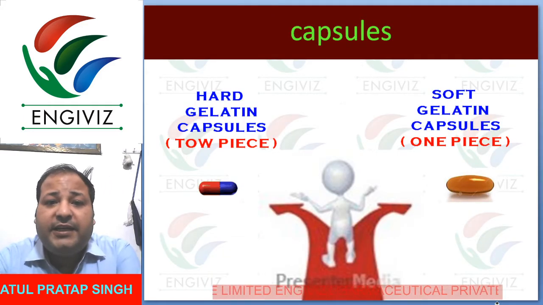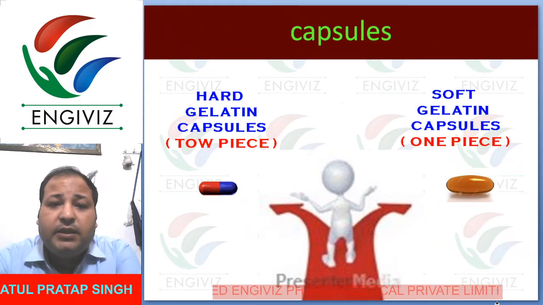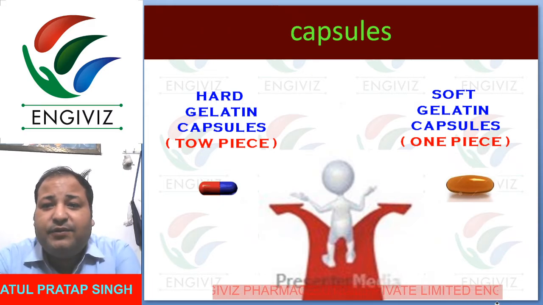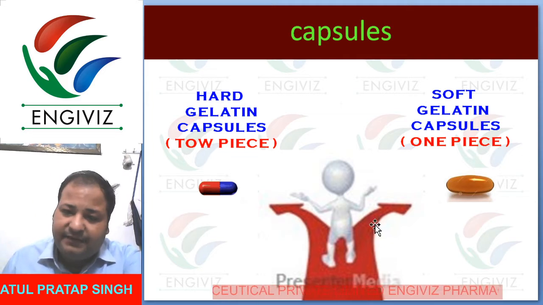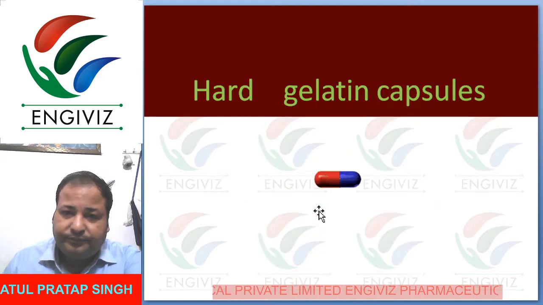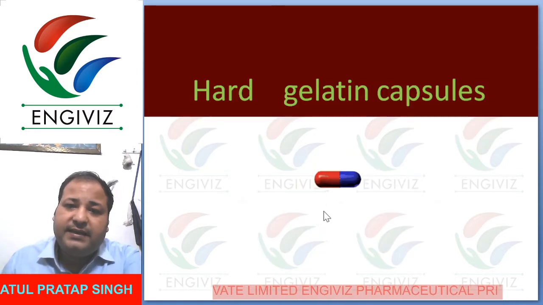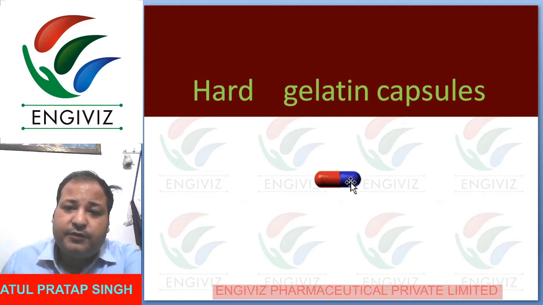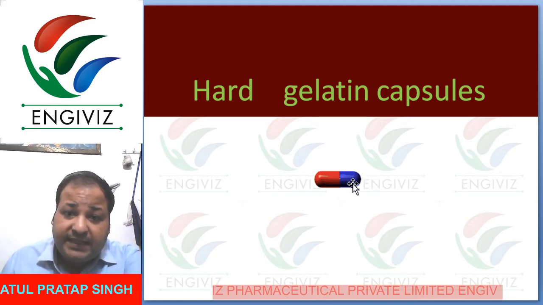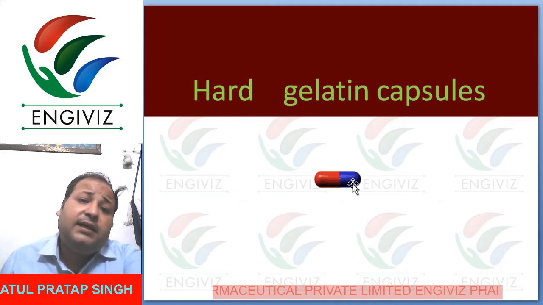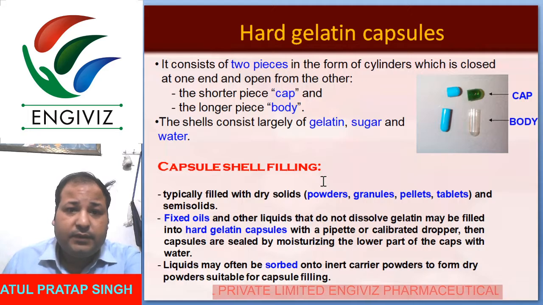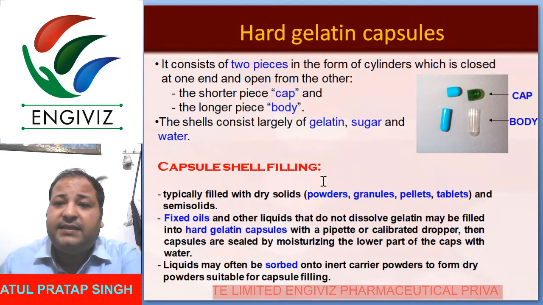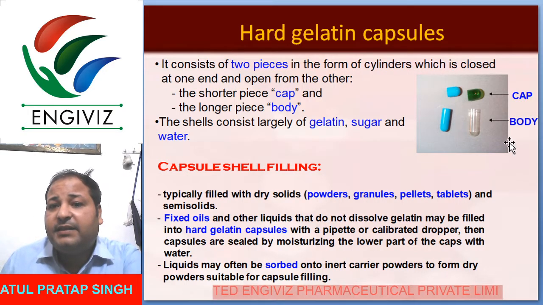So there are capsules: hard gelatin capsule and soft gelatin capsule. Hard gelatin capsule is a two-piece capsule, and soft gelatin capsule is one piece. You can see in the diagram, it's a very easy thing. In the hard gelatin capsule, the longer part is the body and the shorter part is the cap. Body is always longer. So you can see here, this one is the cap and the second one is the body.